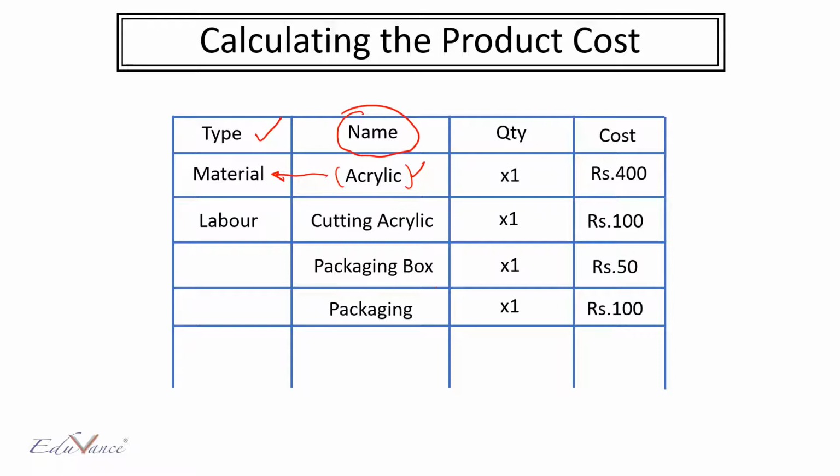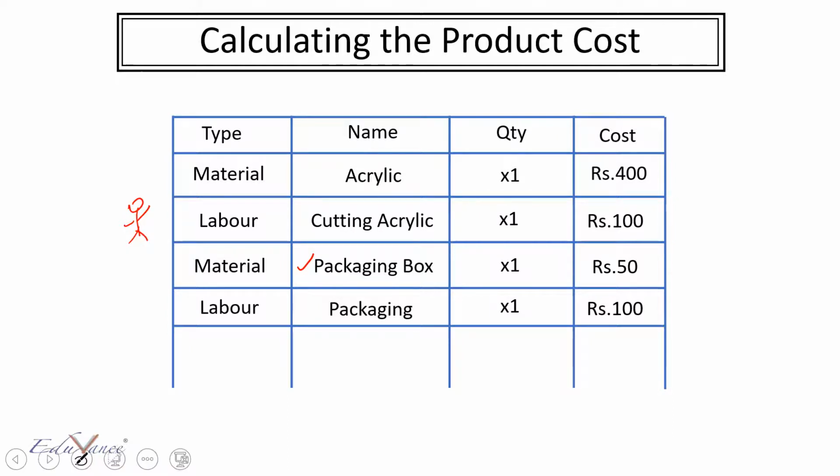Now, cutting the acrylic would come into labor because it is your manufacturing labor. Means what? You will have to hire one person who will take this acrylic and then cut the acrylic. So hence this type of cost is called labor. So now your packaging box here will be a material cost. The reason is because you will need the box itself and you will have to buy this box from somewhere. Hence the packaging box is counted as material. Then the packaging itself will be counted as labor.